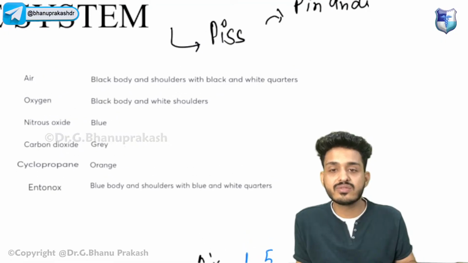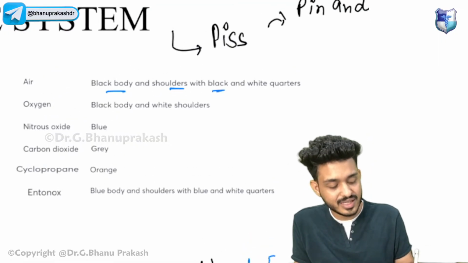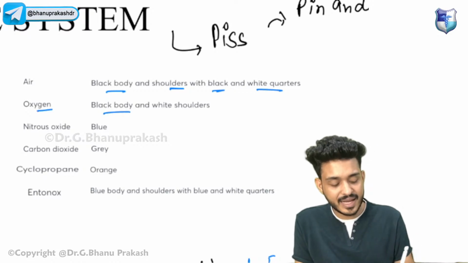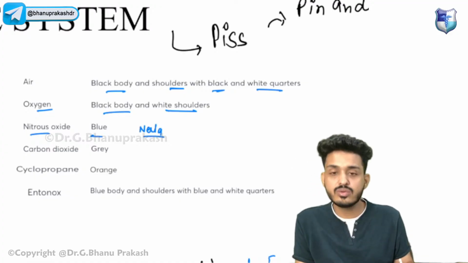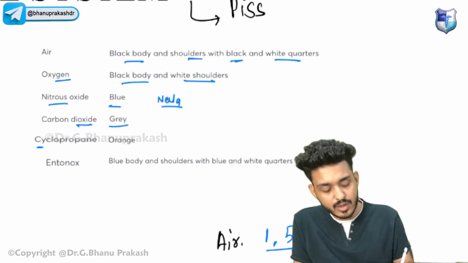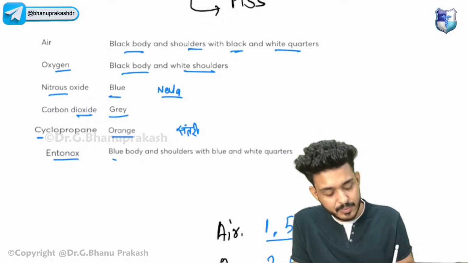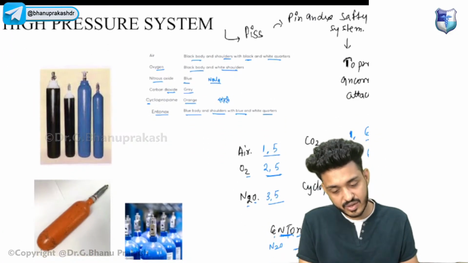Now let's see the color coding of the cylinder. Air will be having black body and shoulders, and black and white quarters. I will be showing you the image. Oxygen will be black body, white shoulder, you already know. Nitrous oxide will be Neela, that would be blue color cylinder. Carbon dioxide will be gray color. Cyclopropane, you can remember sun 3 in Hindi, that is your orange. Entonox will be blue body and shoulders with blue and white quarters.